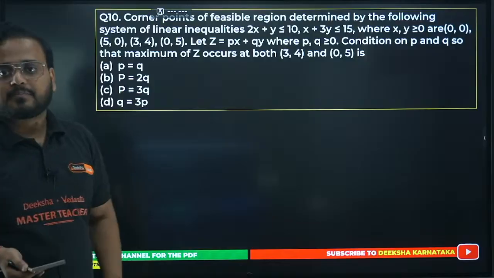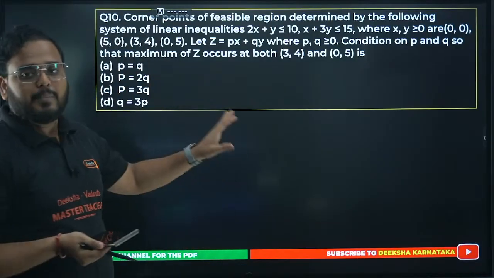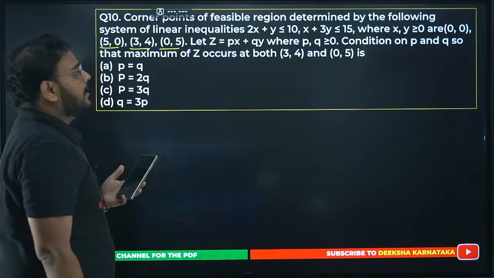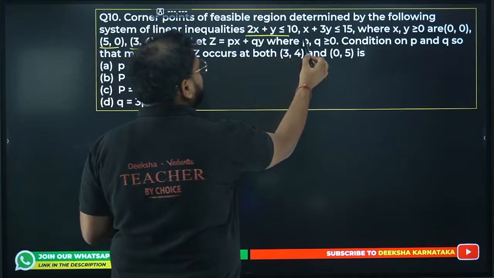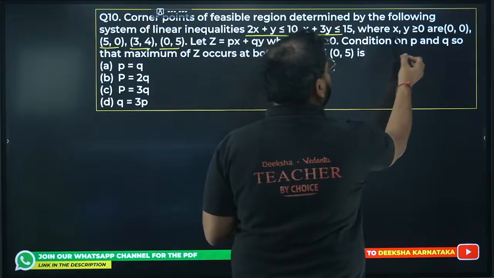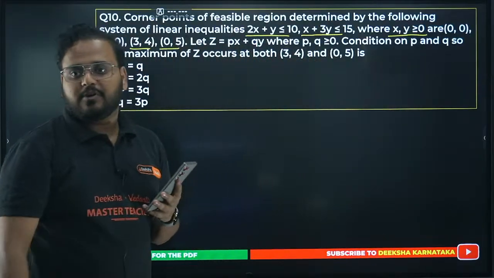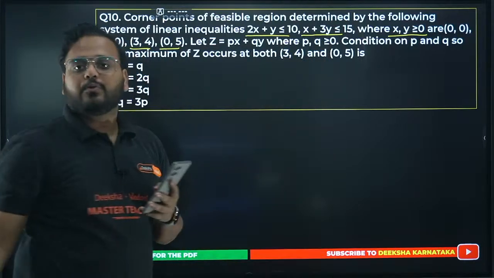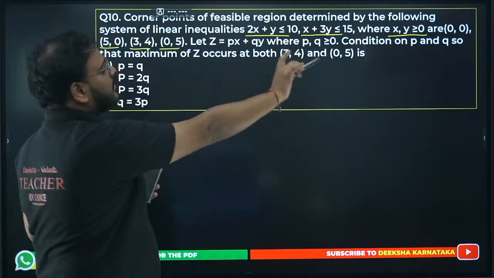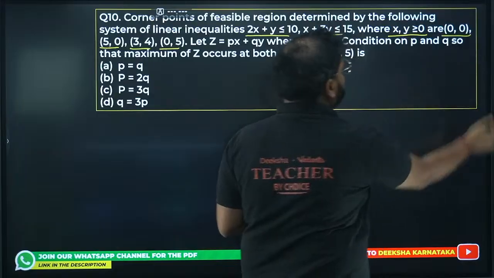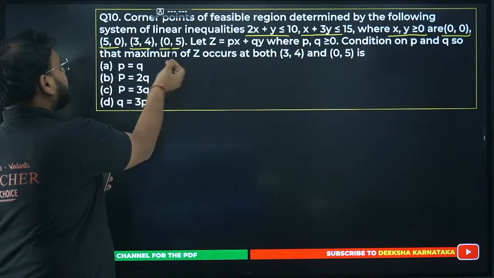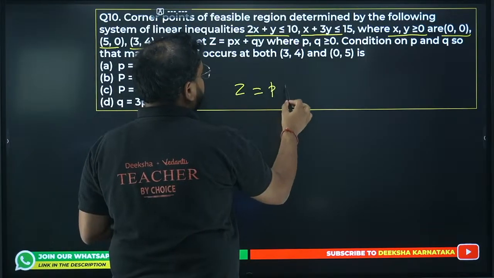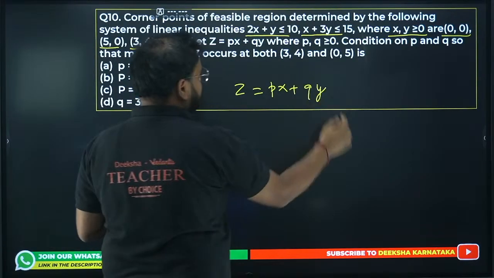Question number 10. The coordinate points of the feasible region have been mentioned already. We have the coordinate points as (0, 0), (5, 0), (3, 4), (0, 5), and they have given these as the constraints. These two are called non-negative constraints. The solution has to be in the first quadrant, right? These two are the inequality constraints given to you. And they've given you 4 coordinate points: (0, 0), (5, 0), (3, 4), (0, 5). Z equals Px plus Qy is given.